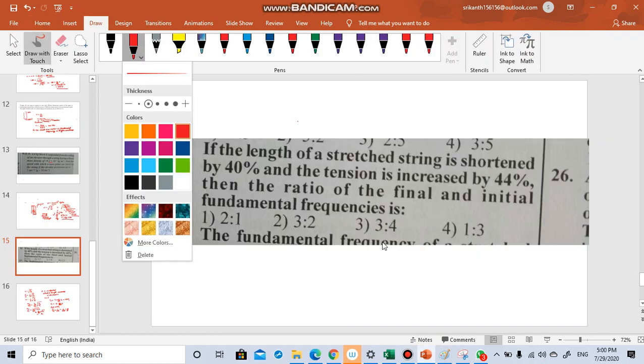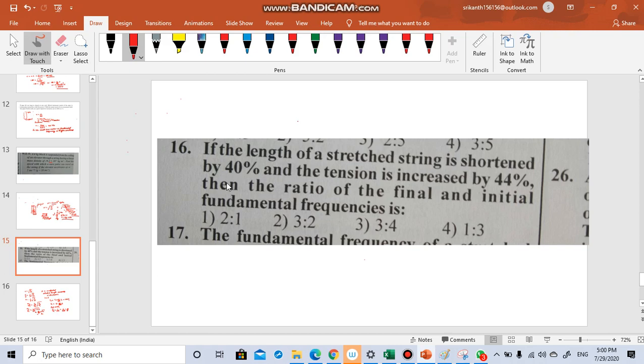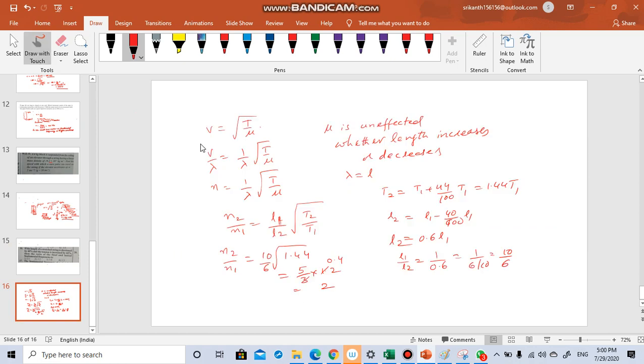If the length of the stretched string is shortened by 40% and tension is increased by 44%, then the ratio of final and initial fundamental frequencies is? So it is like this. We know that V is equal to root over T by mu. This mu is a material property. It is mass by length, total mass by total length.